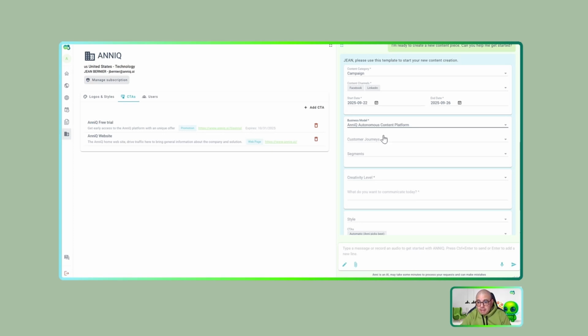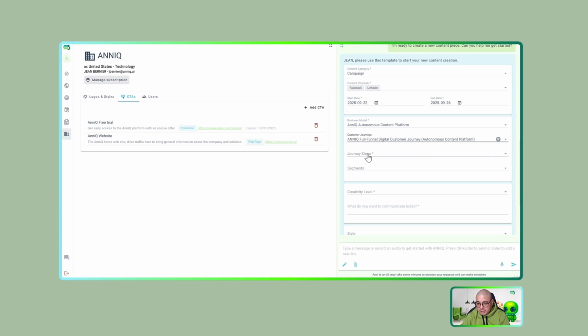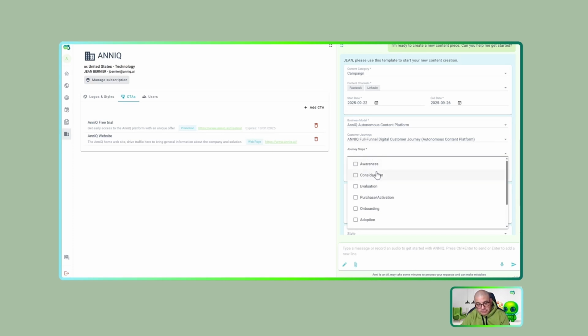Once I select my business model, I need to select the journey that Anni finds for me. So I can click my journey here, and this is very interesting. Anni identifies for me 9 different steps in my journey. And something more interesting too is that Anni finds the buyer journey and the loyalty journey too.